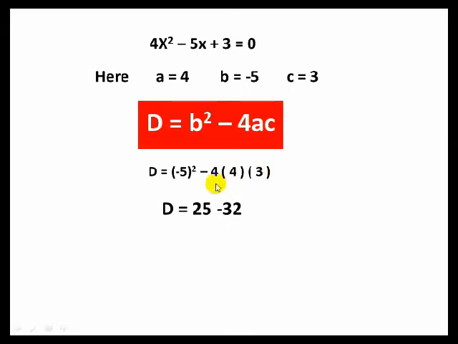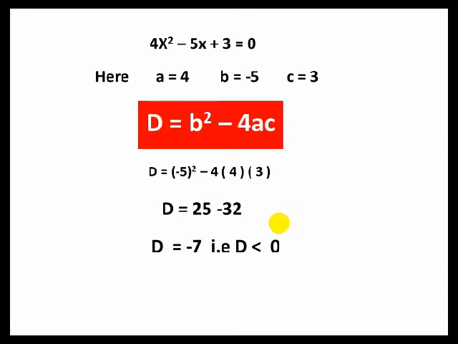After solving this, you get minus 5 whole square, that is 25, minus 4 into 4 into 3. This product you get as 48, and therefore 25 minus 48, that gives you minus 23.